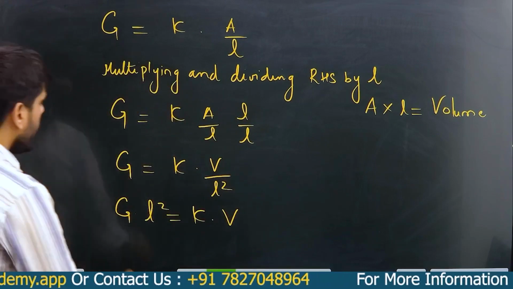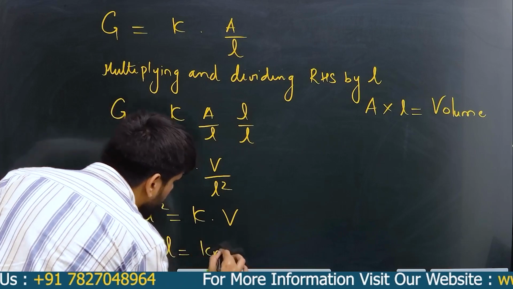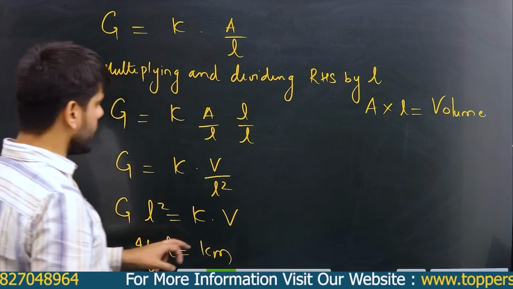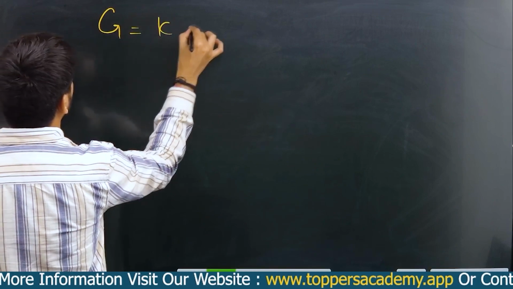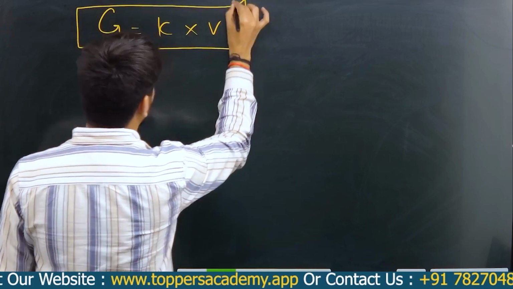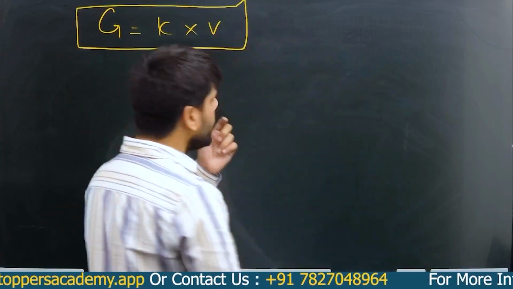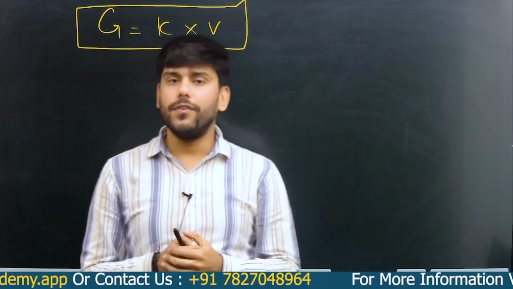Now, if L is equal to 1 centimeter, then it becomes G is equal to kappa into volume, the volume of the electrolytic solution. So if I define kappa, that is conductivity, what is that?